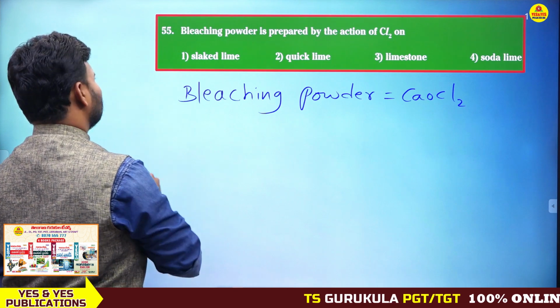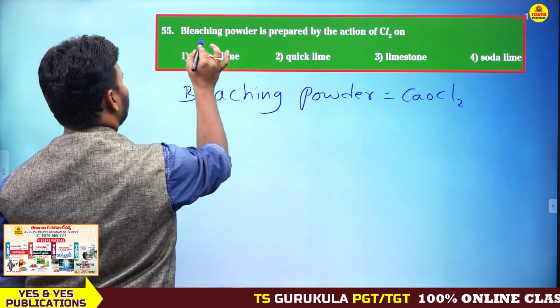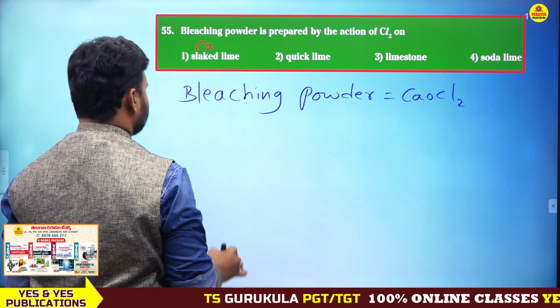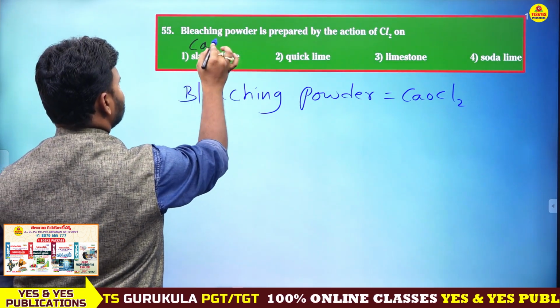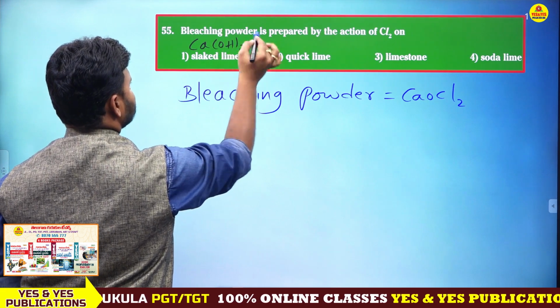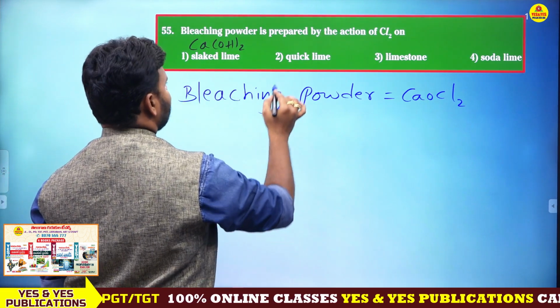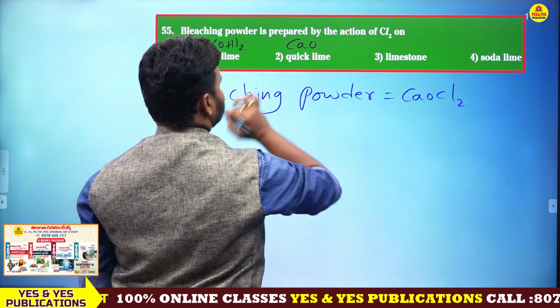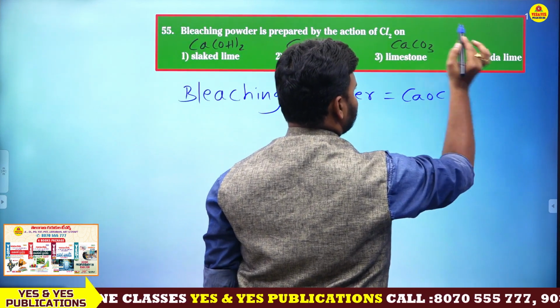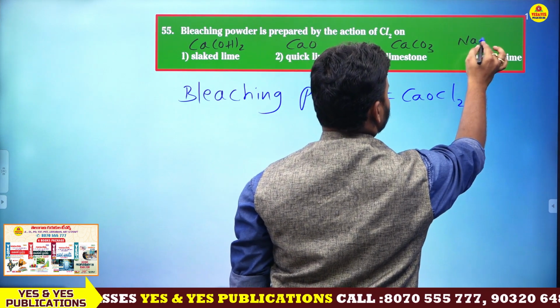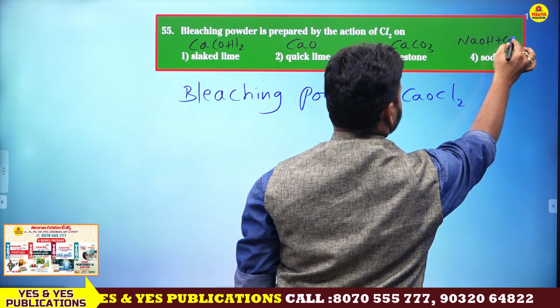First, what is the formula of slaked lime? Slaked lime formula, Ca(OH)2. Quicklime, this is the formula. Next, limestone, CaCO3. Next, soda lime, NaOH plus CaO.